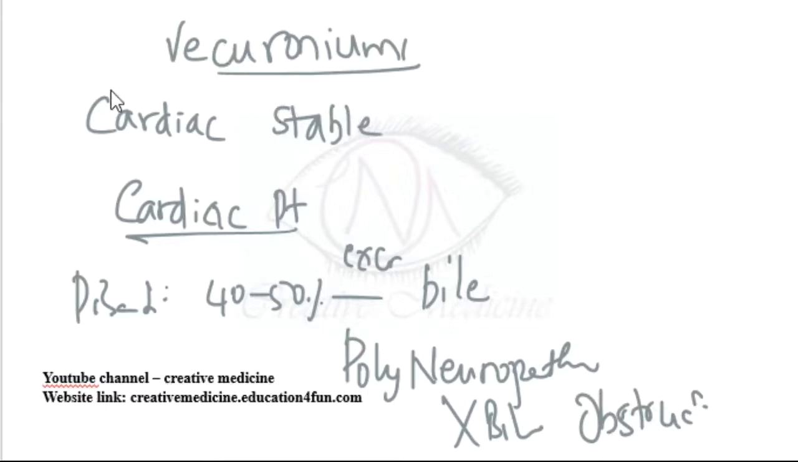Summary: Vecuronium is cardiac stable. It can be used in cardiac patients. The disadvantage is 40 to 50% of vecuronium is excreted in bile. On long-term usage, it can result in polyneuropathy and thus is avoided in biliary obstruction.